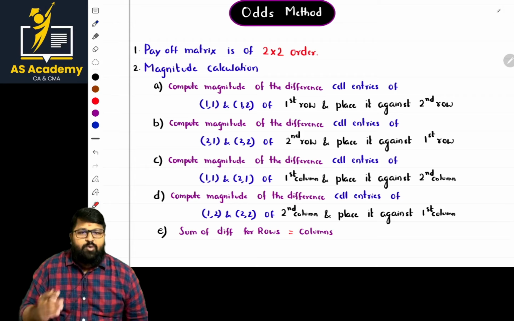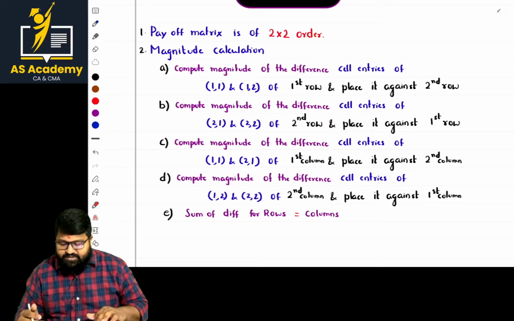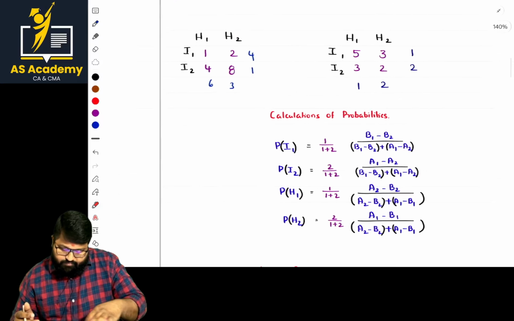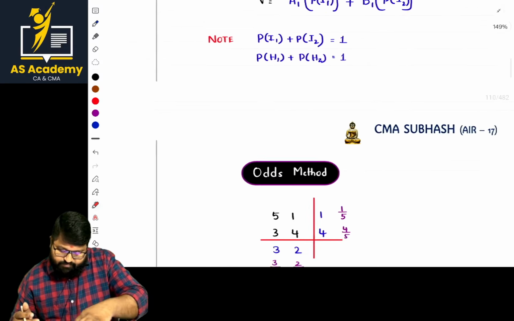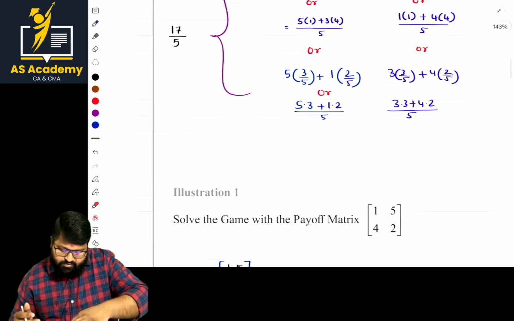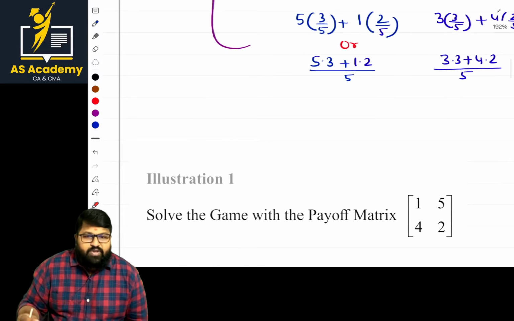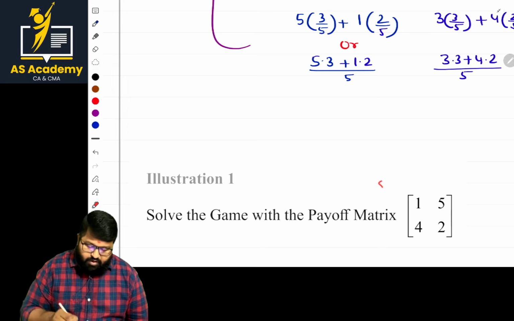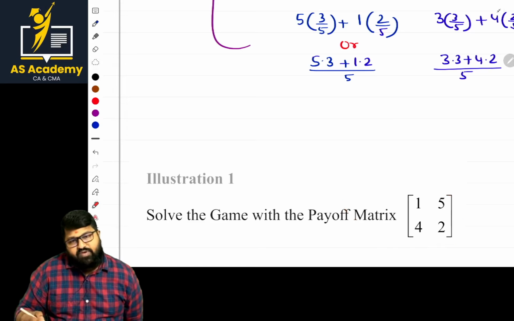These steps, you will get more clarity when we solve a problem. Let us solve a problem first. Let us go with the problem first. What is the problem? Solve the game of the payoff matrix. And here, what is given? He gave the matrix 1, 5, 4, 2.